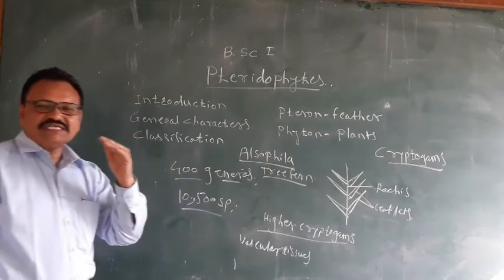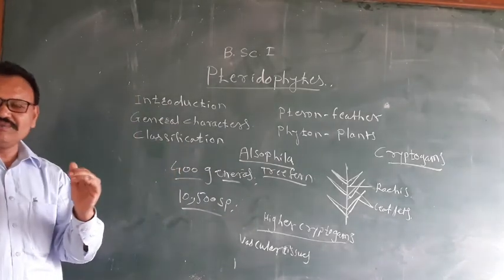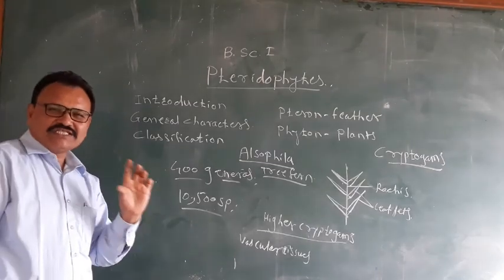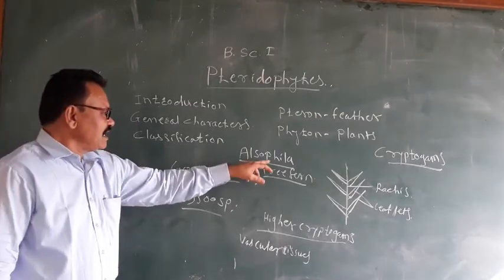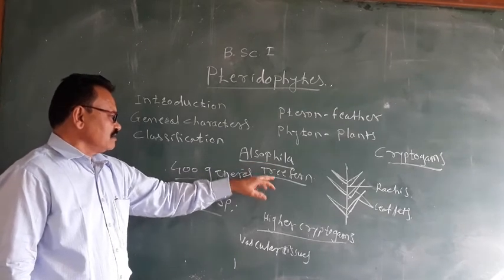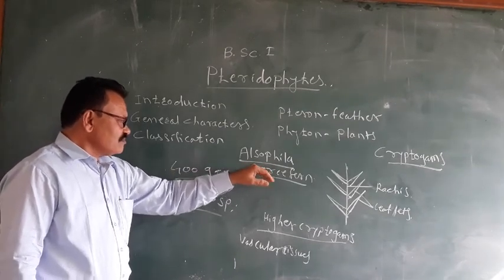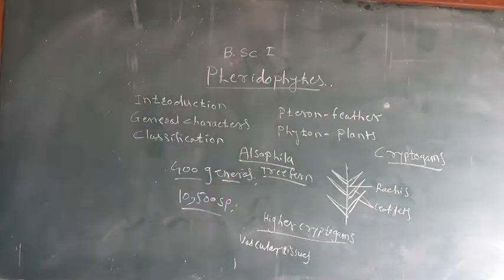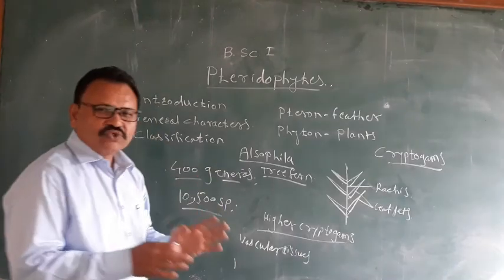And the smallest one is Azolla. It is an aquatic pteridophyte. Azolla is the smallest pteridophyte, and Alsophila is the tallest fern, called the tree fern. So the pteridophytes can grow in various places. The plant body is a sporophyte, and this sporophytic plant body can be differentiated into root, stem, and